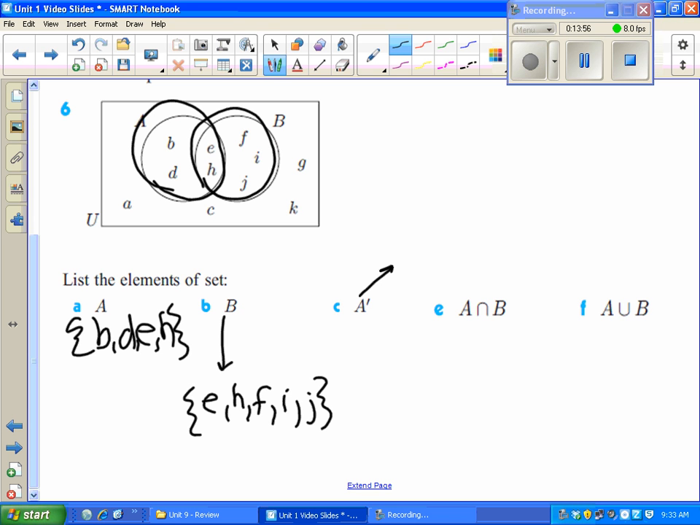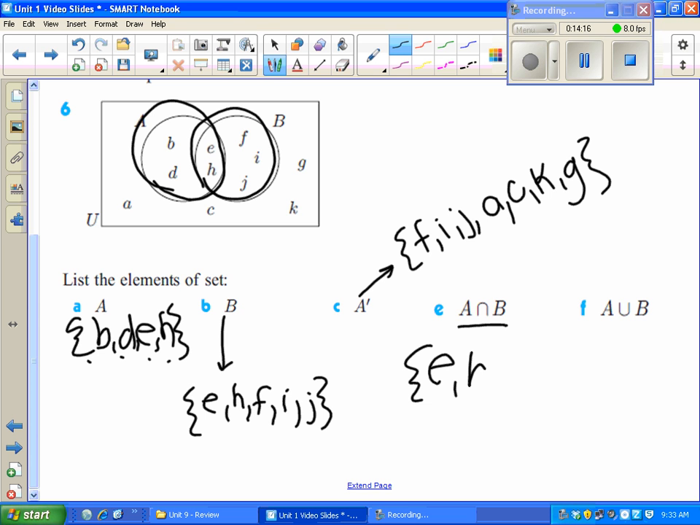A complement, everything that's not in circle A. So everything that's not B, D, E, or H. So I'm literally going to list everything else. It's F, I, J, even the stuff on the outside that's not in A: A, C, K, G. Sorry, I'm all diagonal here. This then says A intersect B. Where do they overlap? They overlap at E and H, right in the middle. And A union B, that's everything in A and everything in B. So it's B, D, E, H, F, I, and J.